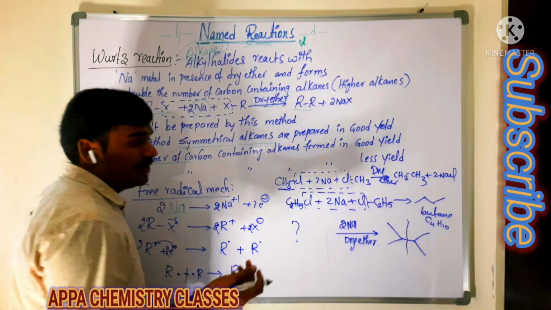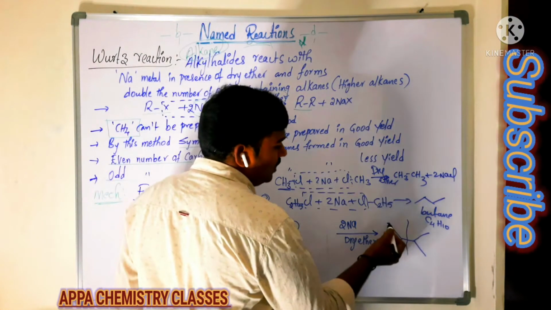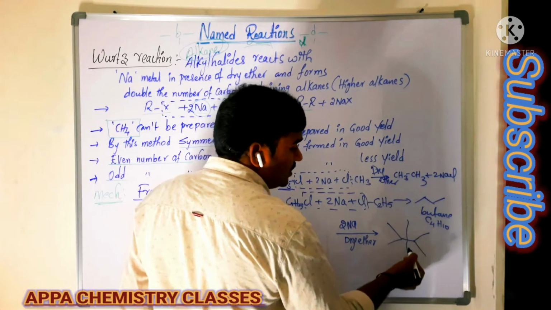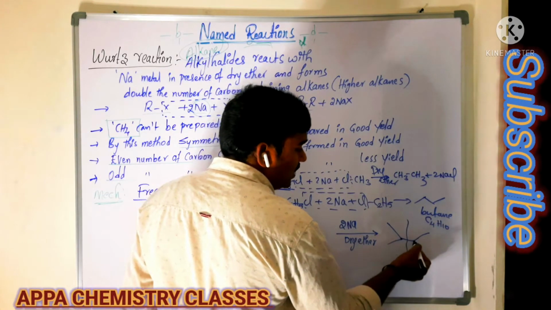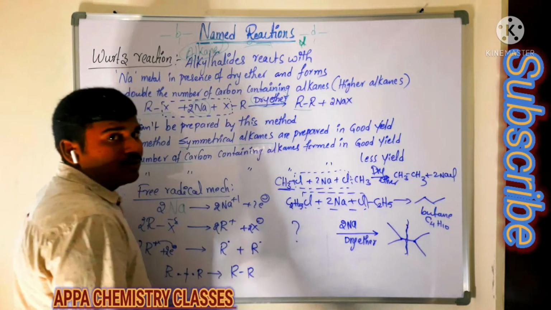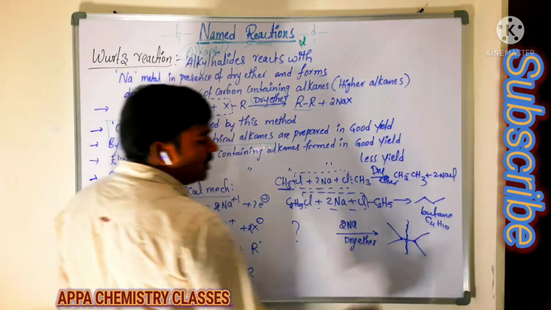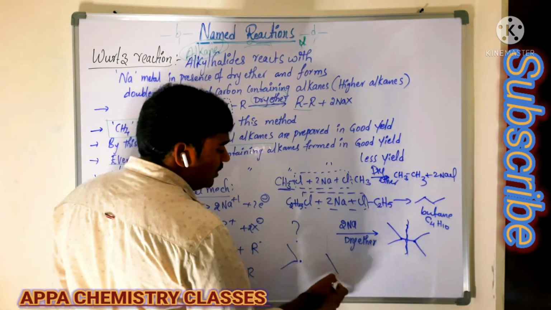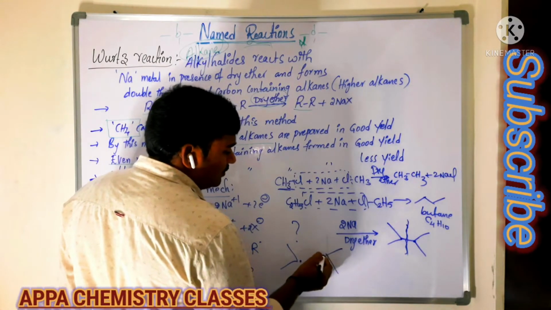The total number of carbons is 6. Whenever you break this bond, we get equal parts, that is symmetrical breakage. We get 2 radicals, this is one radical, this is another radical.